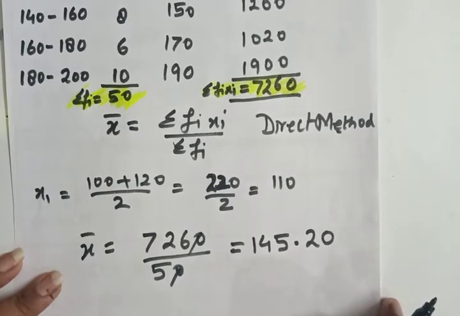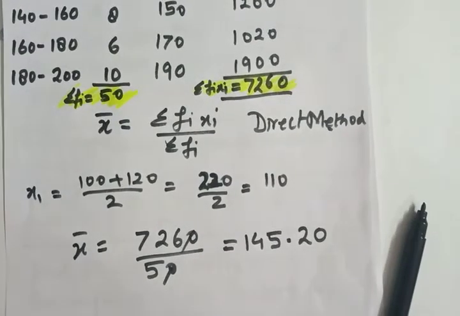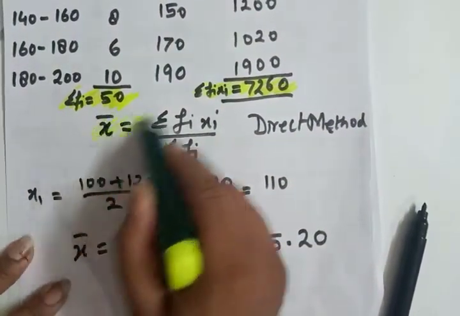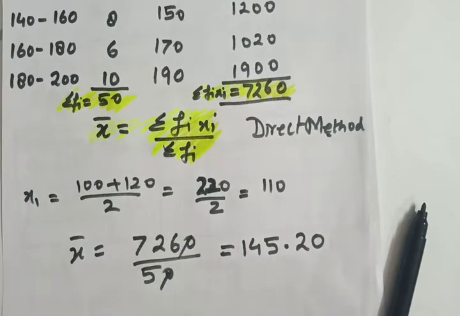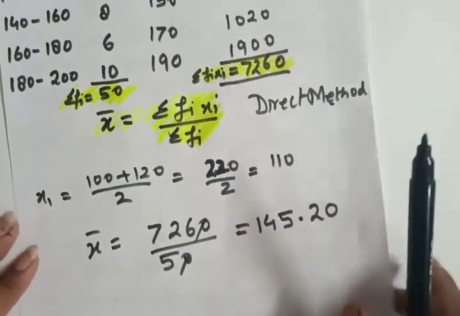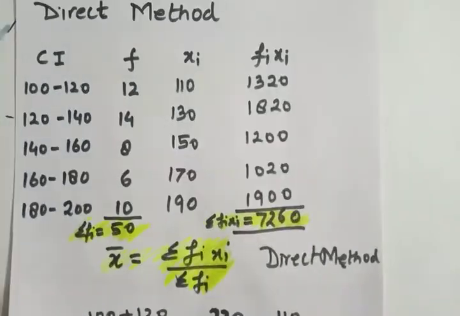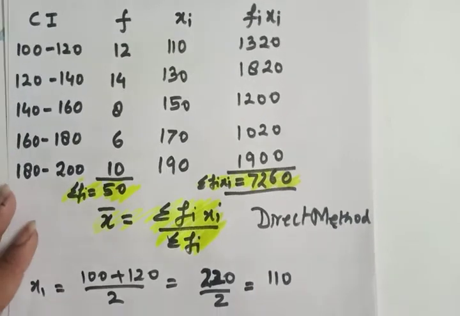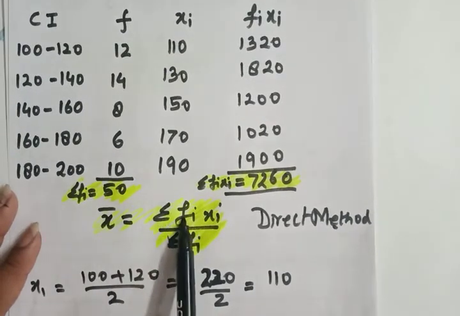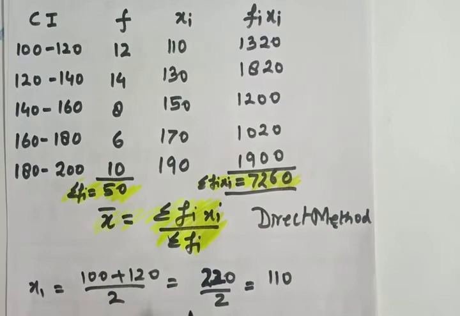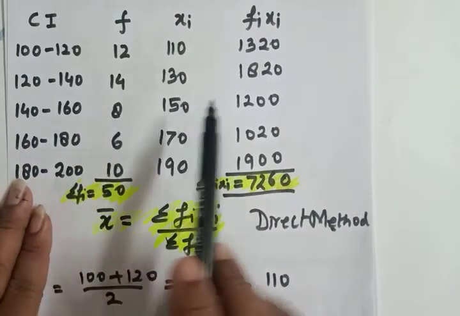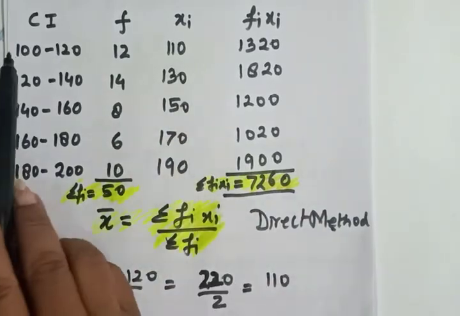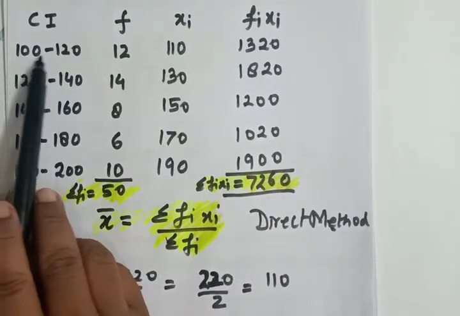Yes, this we have found by the direct method, and this is the formula for the direct method. We can recheck the formula: x bar is equal to sigma fi xi upon sigma fi. In the direct method, the class interval and the frequency are given to you, but you need to find the class mark, that is upper limit plus lower limit whole upon 2.